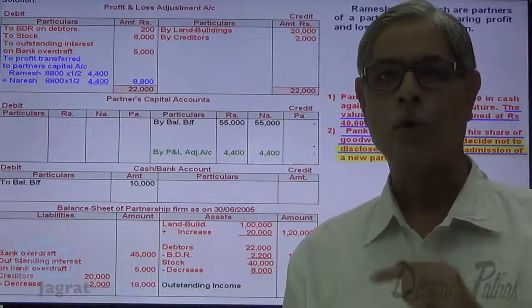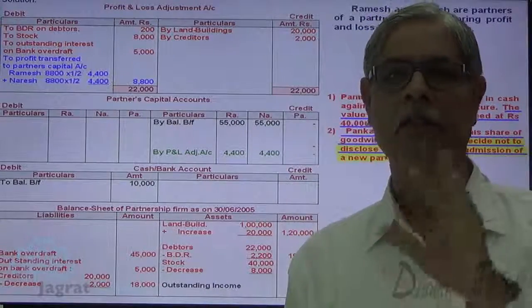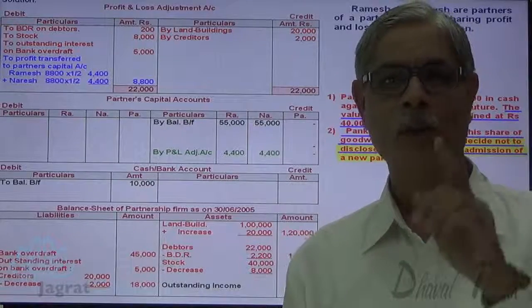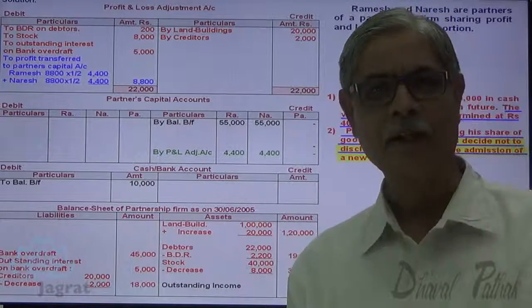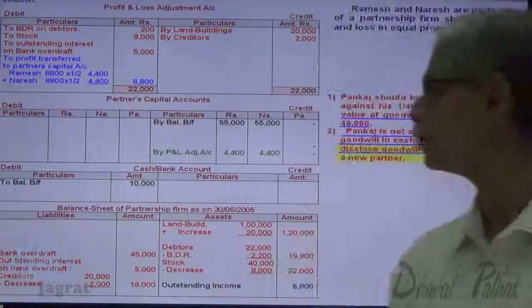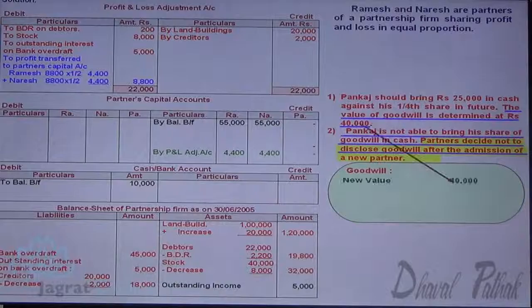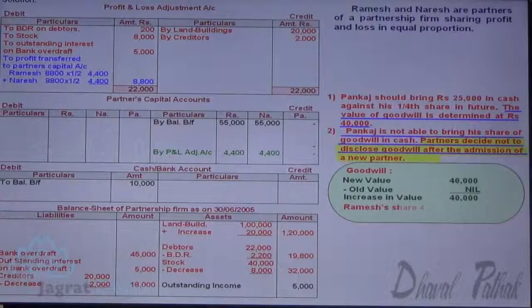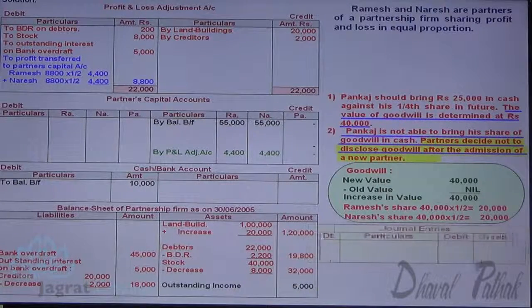Out of this, goodwill raised and shown in the balance sheet, that we have considered in the previous sum. Here, goodwill is raised and written off after admission, that we are going to take care of in this sum. So, new value 40,000, book value nil, increase in value 40,000, distributed equally between Ramesh and Naresh.